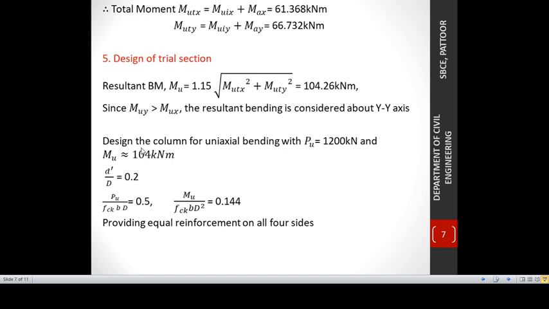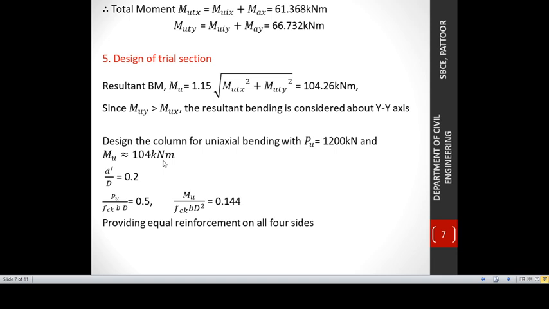Next I am going to design a trial section subjected to axial load and uniaxial bending. Our axial load is Pu equal to 1200 kilonewton and Mu is the resultant bending moment, 104 kilonewton meter.